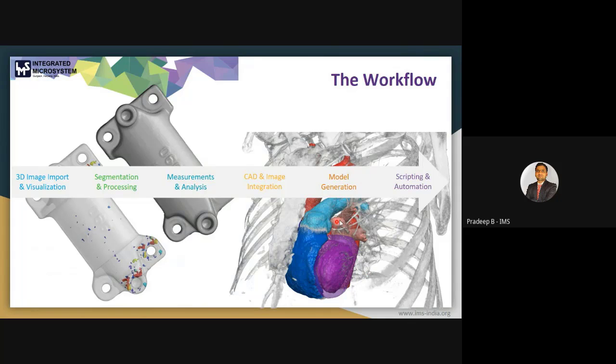For the material domain, we can use the software for non-destructive testing, reverse engineering, 3D metrology, and part inspection. Both applications we can proceed with.